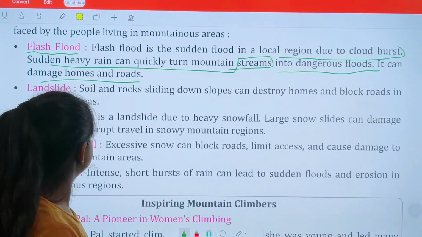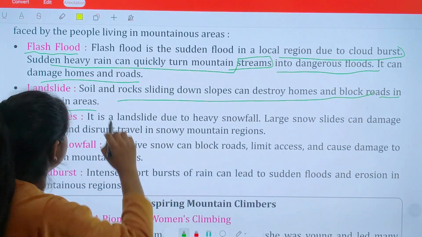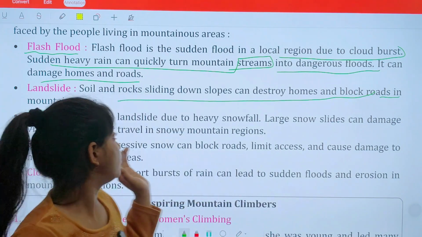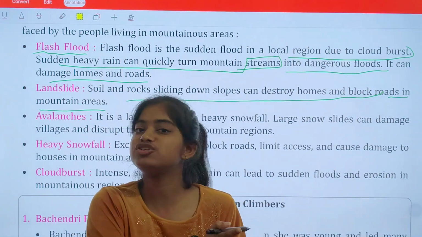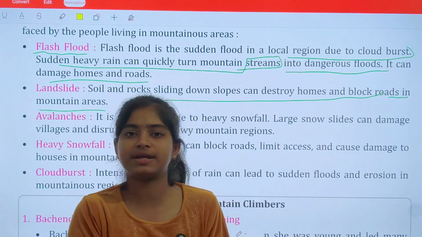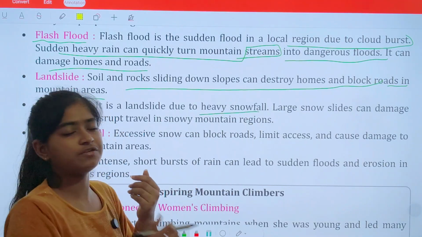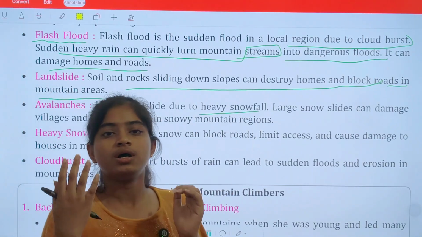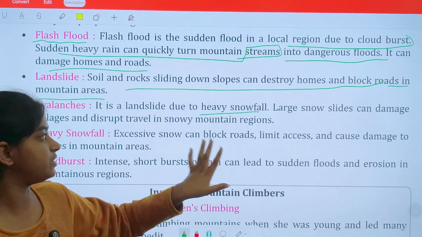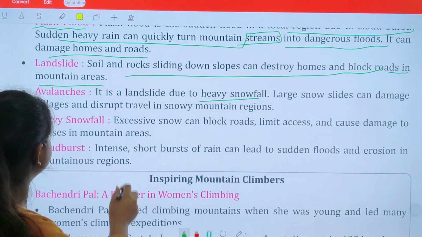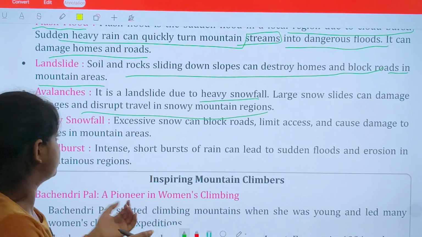Landslides: soil and rock sliding down slopes can destroy homes, block roads and damage mountainous areas. I hope you can imagine that if soil and rocks slide down the slopes, they can reach the homes and livelihoods of people, so they can damage those also. Avalanches are landslides due to heavy snowfall. If very heavy snowfall happens in the northern part of India, towards the Jammu Kashmir side, large snow slides can damage villages and disrupt travel in snowy mountainous regions. So it is very difficult to survive in that condition.